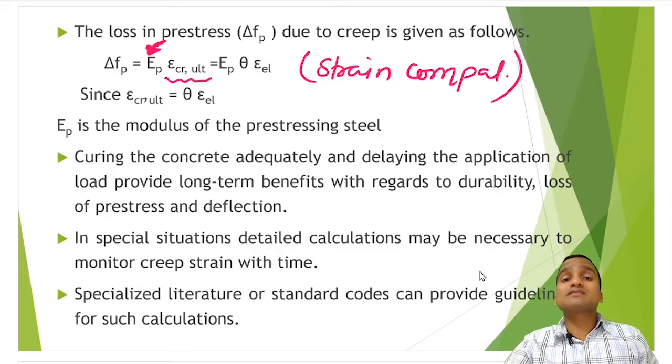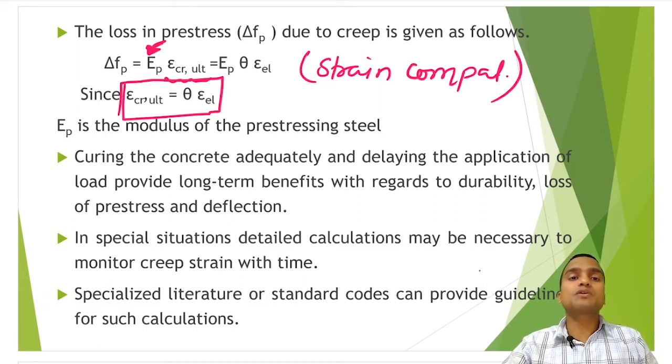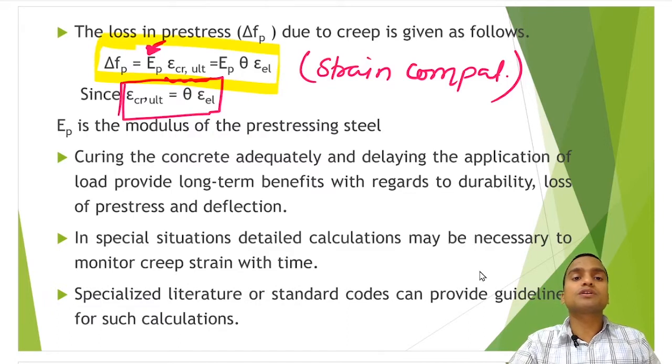Now epsilon CR ultimate can be written as theta times the elastic strain in concrete, and we have used this value here. Okay, so this is how we calculate the loss of pre-stress in tendons due to creep. Here EP is the elastic modulus of pre-stressing steel.